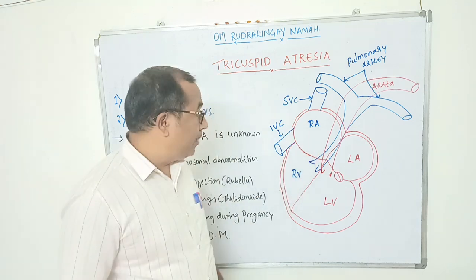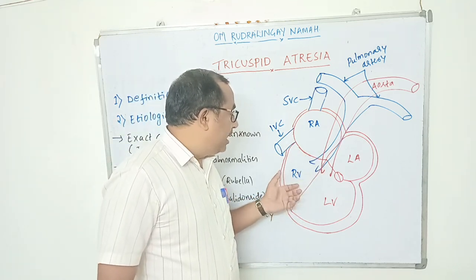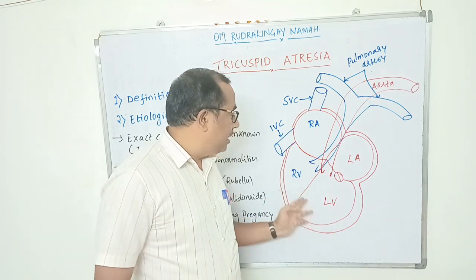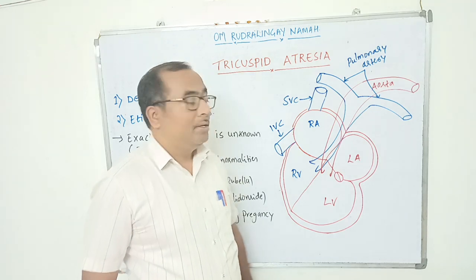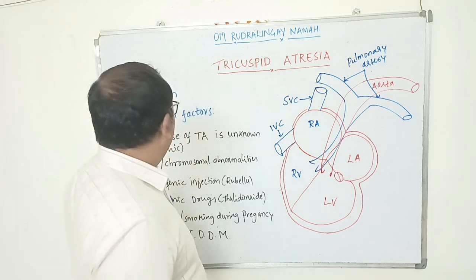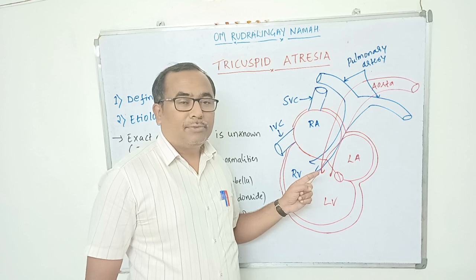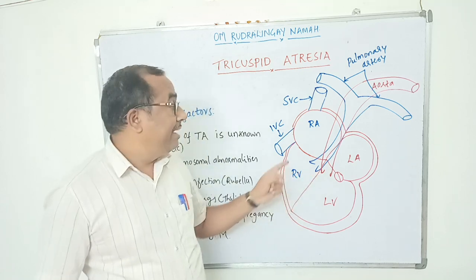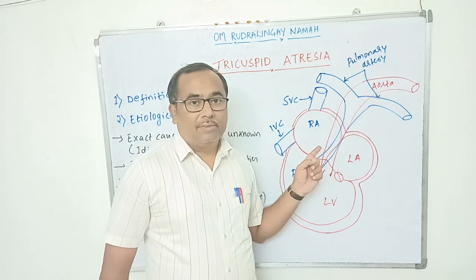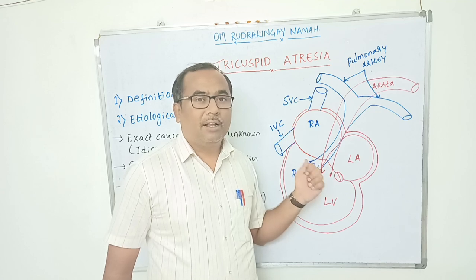And one more peculiarity is that because there is no communication between the right atrium and right ventricle, the right ventricle is not properly developed compared to the left ventricle. The left ventricle is well developed, the right ventricle is underdeveloped. So this is known as tricuspid atresia. Tricuspid atresia may be present alone, or it may be associated with other congenital heart disease such as atrial septal defect, ventricular septal defect, or patent ductus arteriosus. About 30% of tricuspid atresia cases are present with other congenital anomalies.